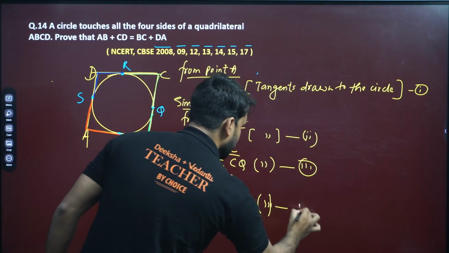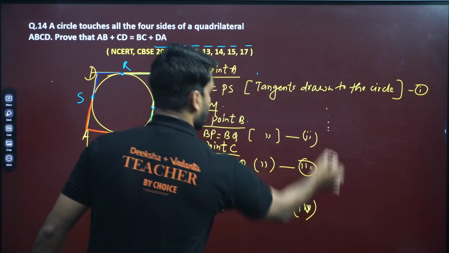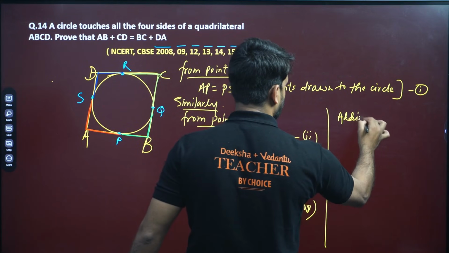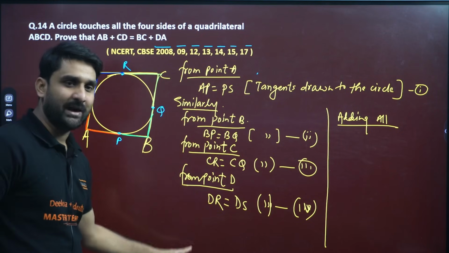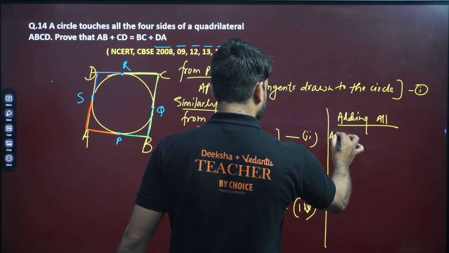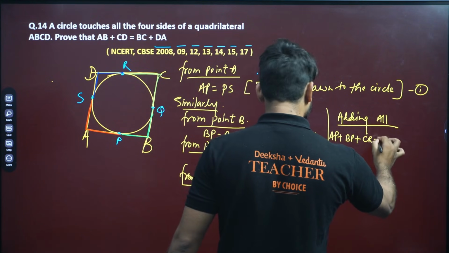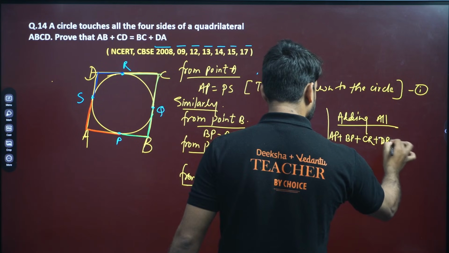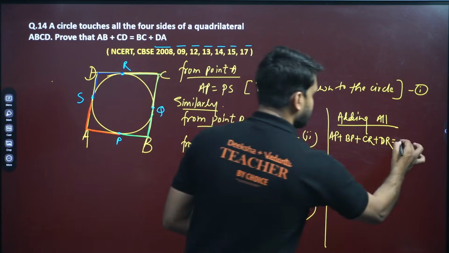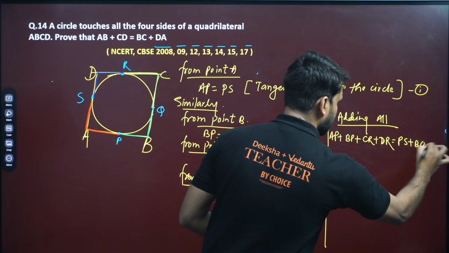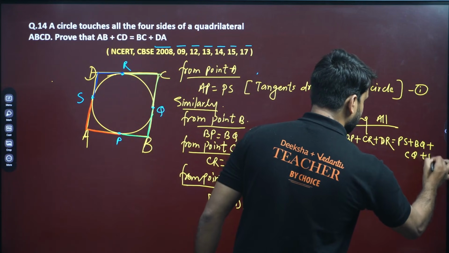Region will be same, my dear. And call this as 4. Can we add all these, first, second, third, fourth? So adding all, right side will be added with right side and left side will be added with left side. So AP plus BP plus CR plus DR, and this PS plus BQ plus CQ plus DS.